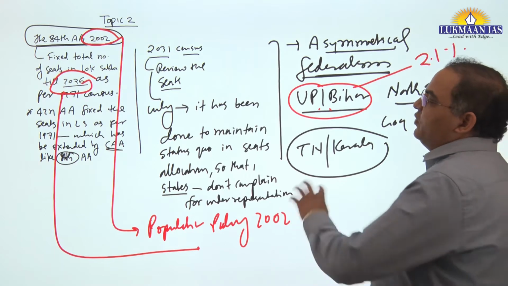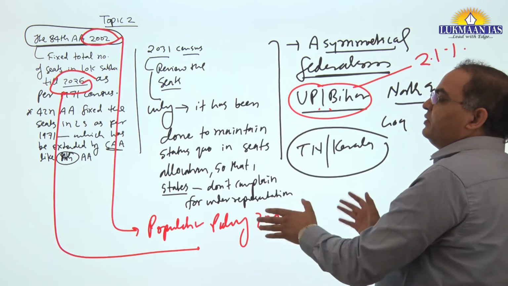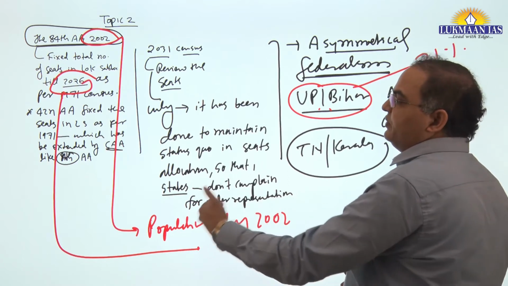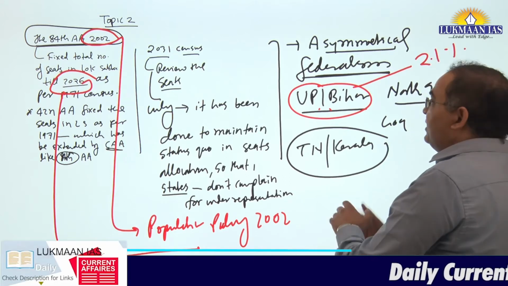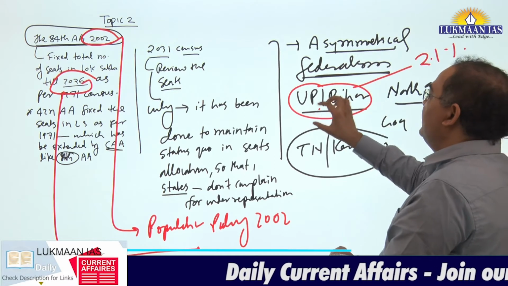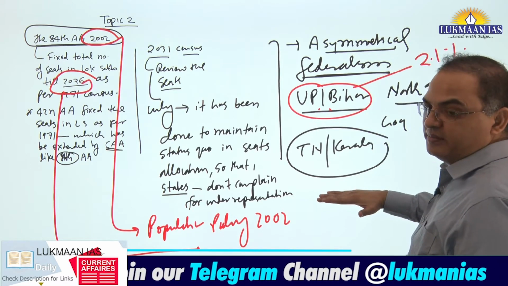So the background is that it was brought so that by 2026 there would be balance in population, and then we can review. Then there would be less challenge from this asymmetrical nature, as they would not gain more and would not lose more.